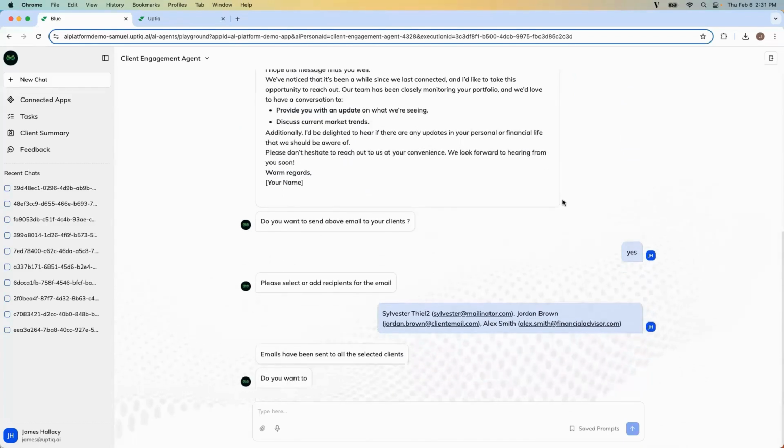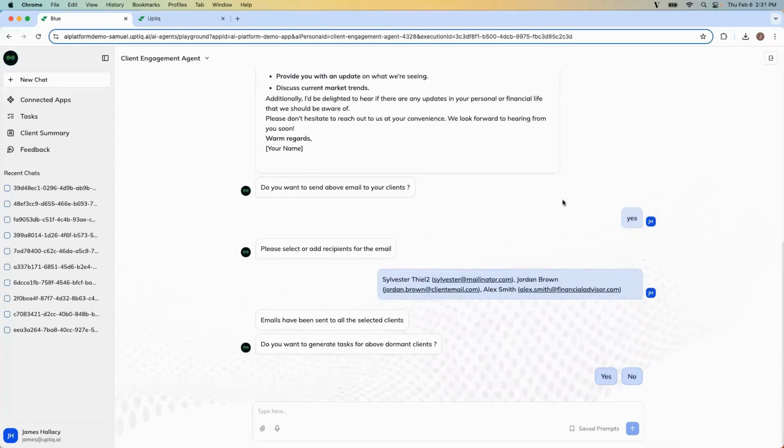And I now have engaged with these clients and have started to put together the basis to meet with them so that they feel like they have been in contact and feel like I'm serving their needs. I can also generate tasks for these and push these to the CRM. All this information can be pushed to the CRM into notes, into tasks, updating client records.